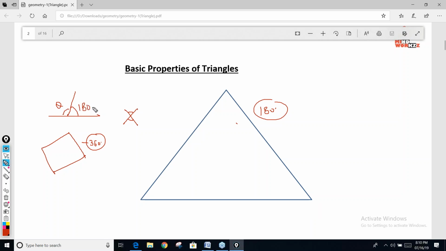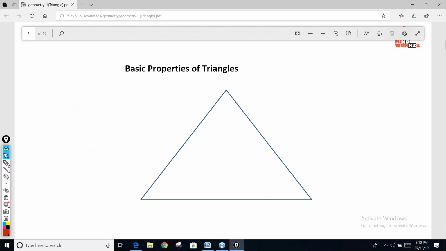Straight line angle 180. This is the same, sum 360 and sum 180. Now try some questions.